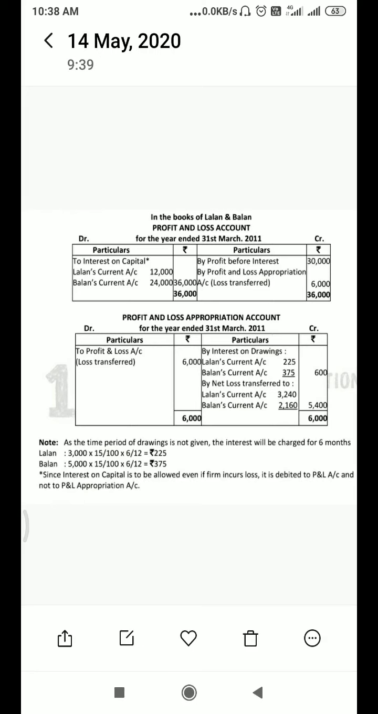Good morning, students. Today we are going to see some questions from chapter 1, Partnership Fundamentals. From your book, question number 37. See, students,